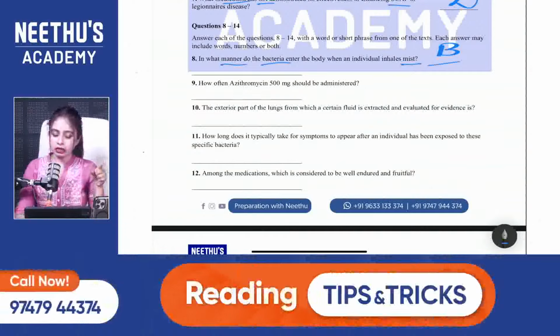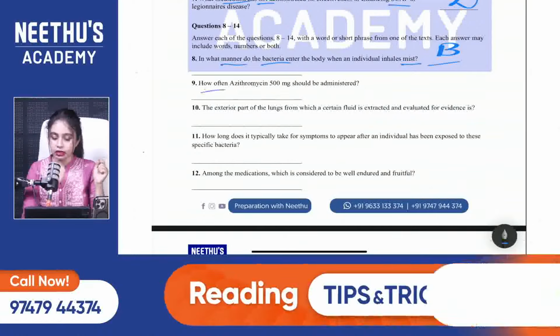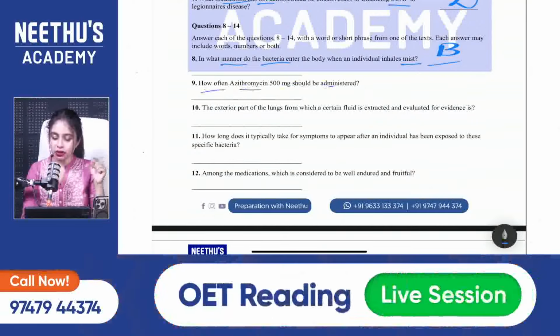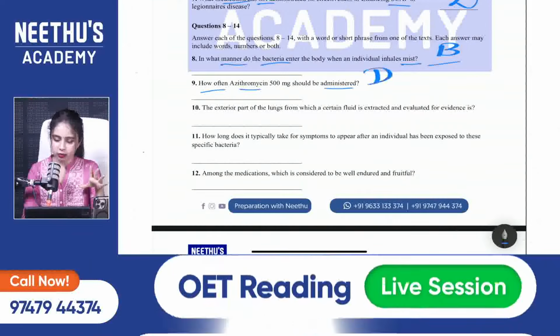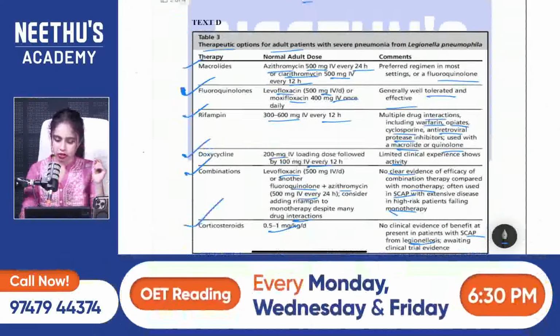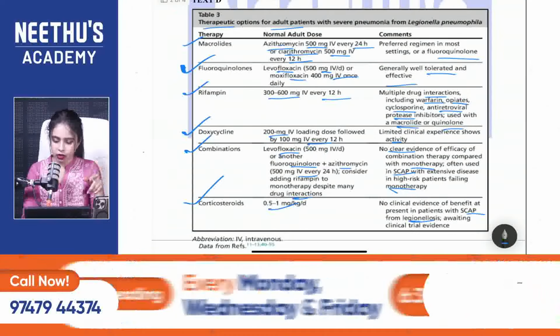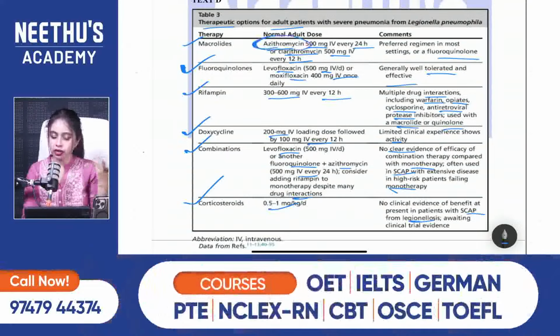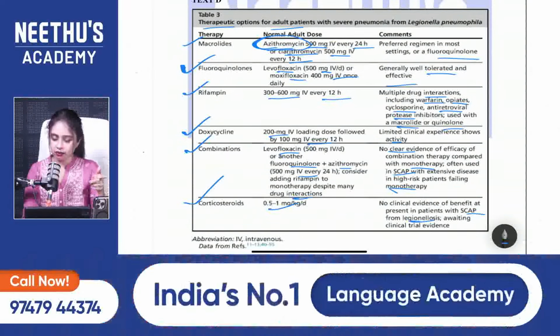Then ninth one: how often should azithromycin 500 mg be administered? I know the answer is from D because the medicine's name is mentioned in D. And here azithromycin is mentioned. So what is how often? They're asking the frequency. How many times? 500 mg IV every 24 hours.